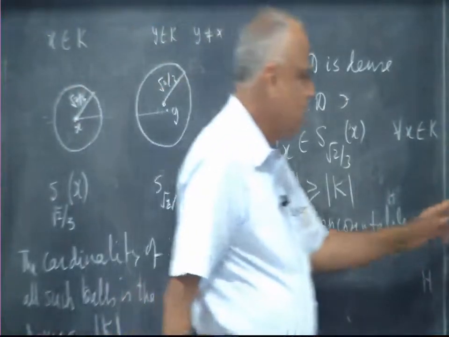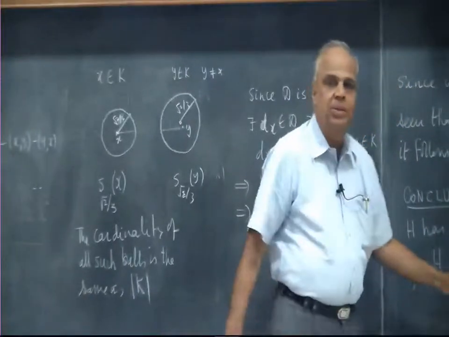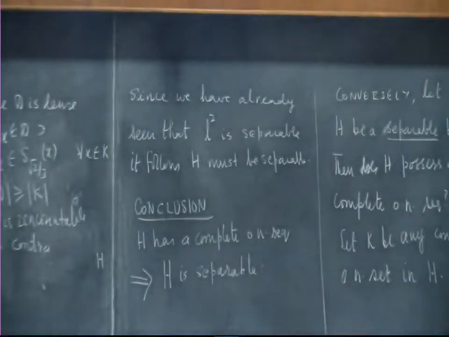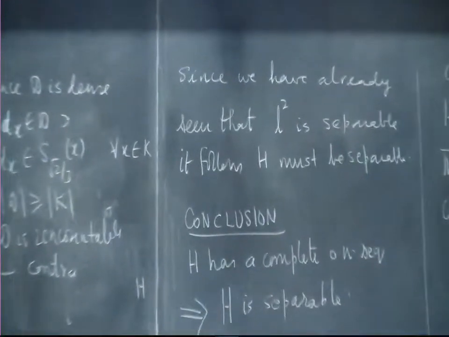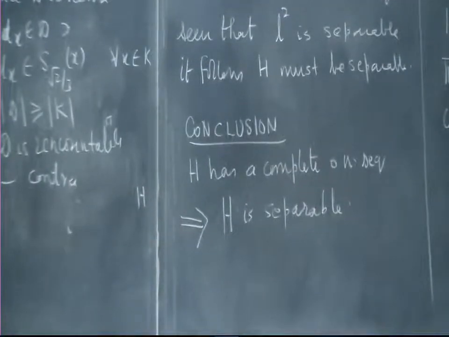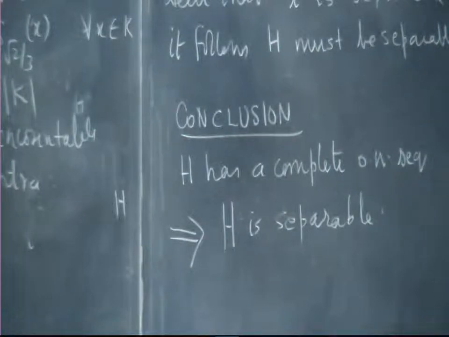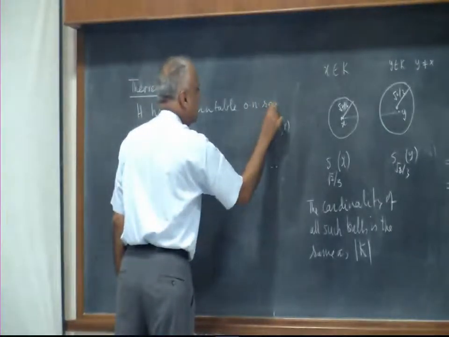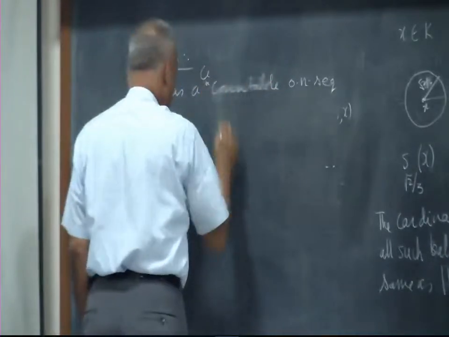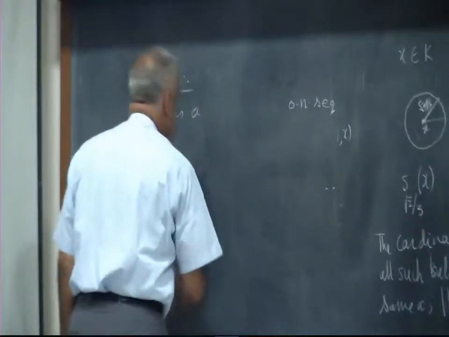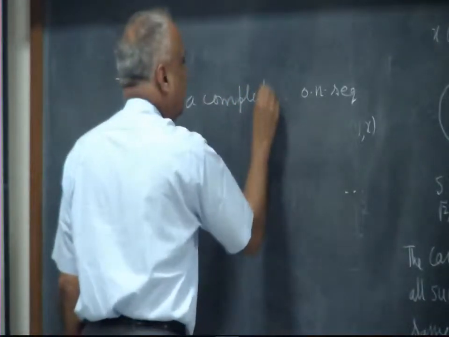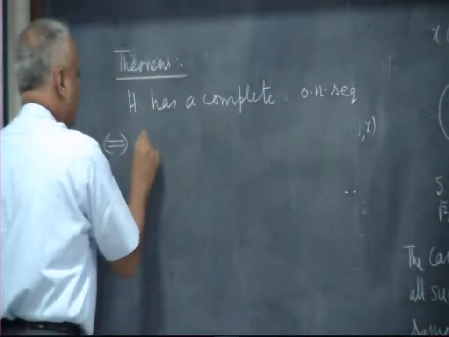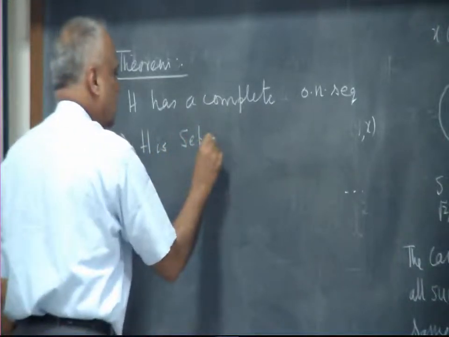So I can make this conclusion: H has a complete orthonormal sequence if and only if H is separable. So what is the theorem we have? Thus our theorem becomes: H has a countable complete orthonormal sequence if and only if H is separable.